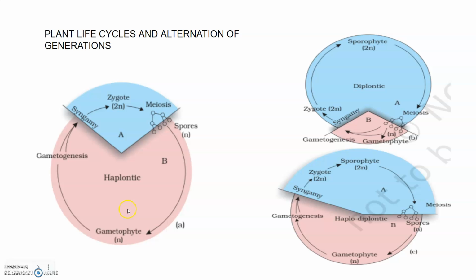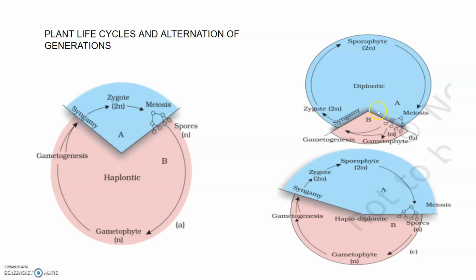The haploid spores divide mitotically and form the gametophyte, and the dominant photosynthetic phase in such plants is the free-living gametophyte. This kind of life cycle is termed the haplontic life cycle. Many algae such as Volvox, Spirogyra and Chlamydomonas have this type of life cycle.